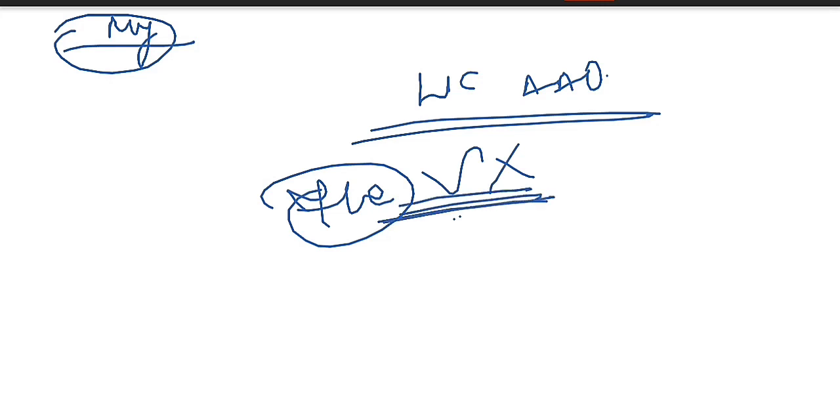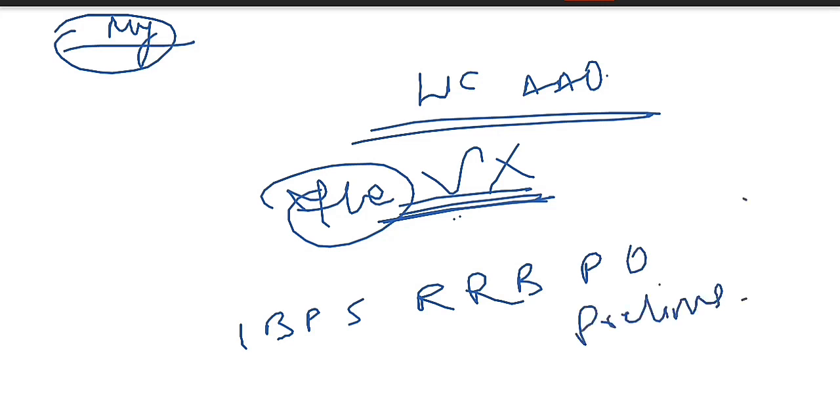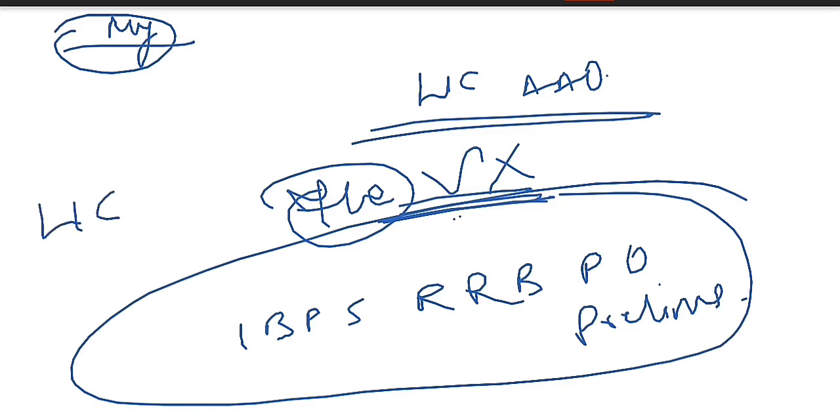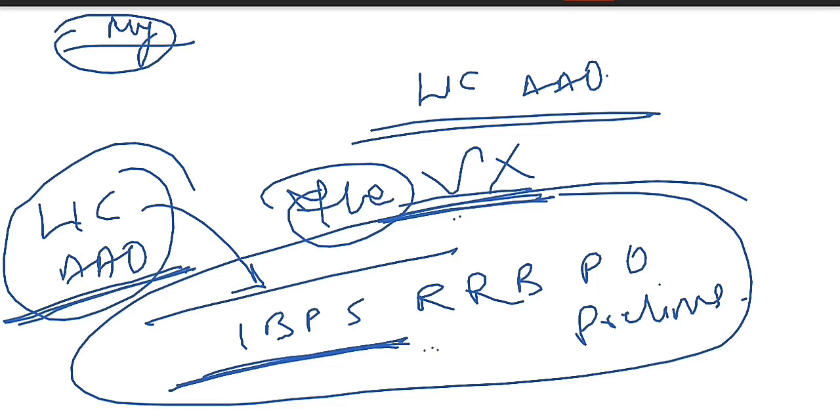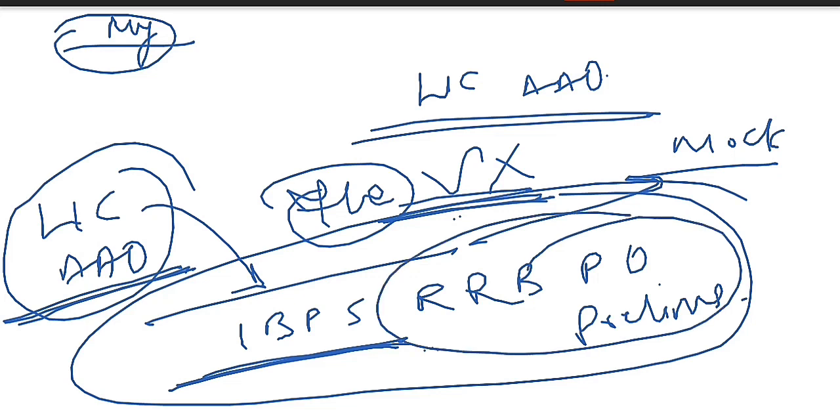Mark my word, my dear friends, this exam is exactly of the level of the IBPS RRB PO prelims examination. So if you really want to get more and more marks in the LIC AAO examination, make my word, write it down or take a screenshot of this slide, and if you have any recorder you can record it. You will get more and more benefits if you prepare for this examination with the help of mock tests of IBPS RRB PO prelims examinations.